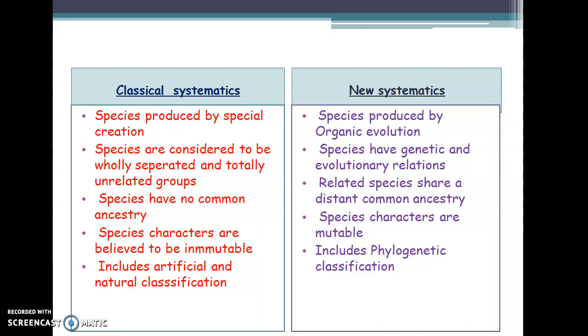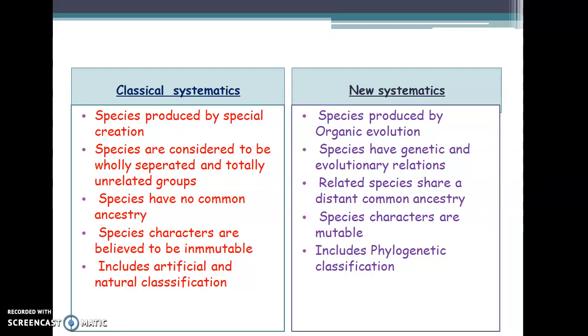As most of the species are totally separated and unrelated groups in classical systematics, they do not have a common ancestry, which means they did not originate from a common ancestor. The new systematics says that as they are generally related by means of genetic as well as evolutionary relationships, most of the species generally have a common ancestry. This is called new systematics.